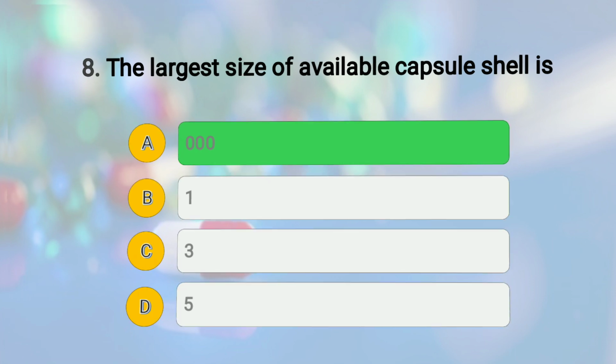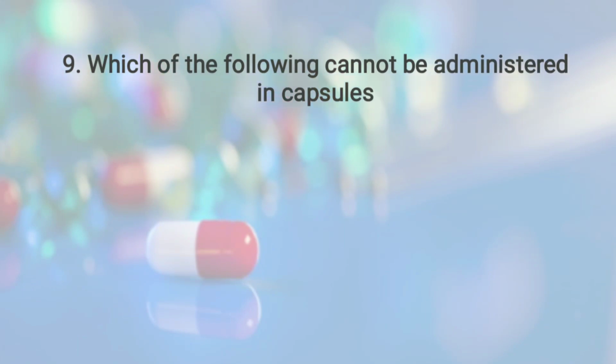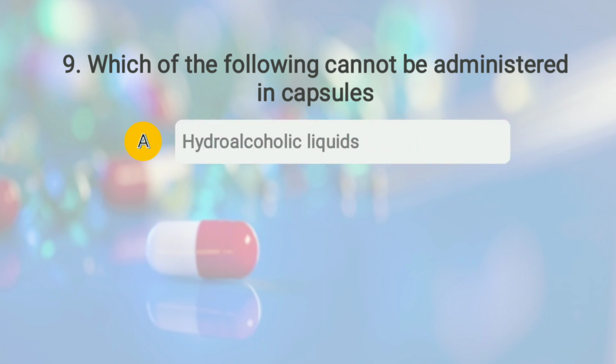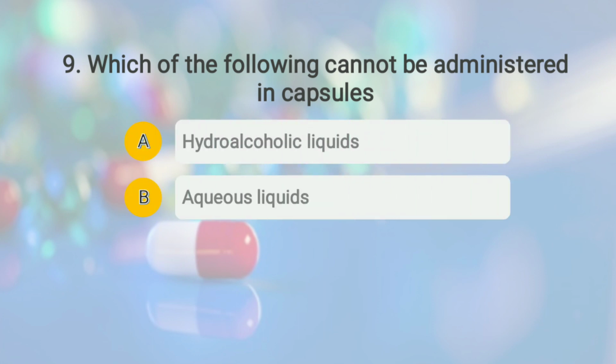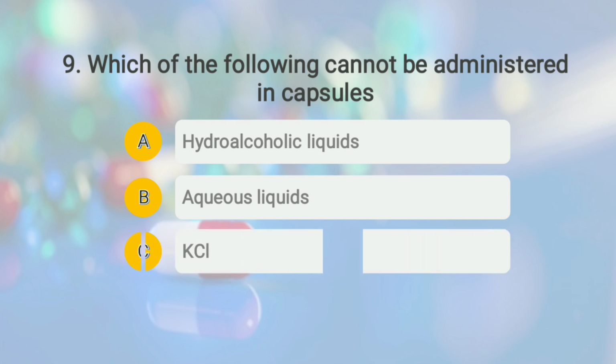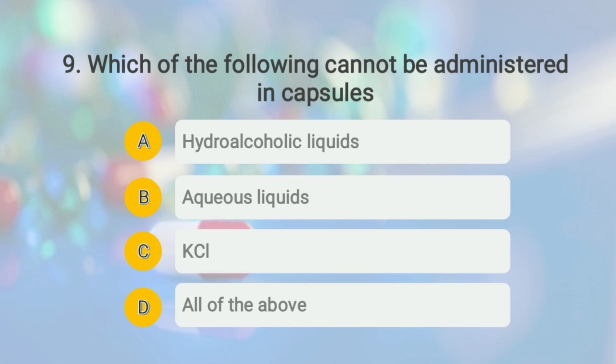Then moving to question number 9. The question is, which of the following cannot be administered in capsule? And the options are A. hydroalcoholic liquid, option number B. aqueous liquid, option number C. KCl, and option number D. all of the above.